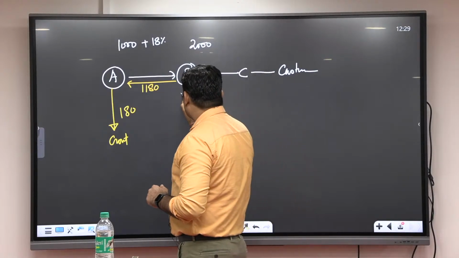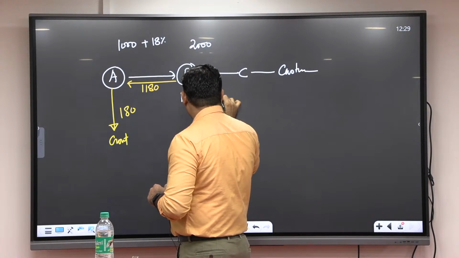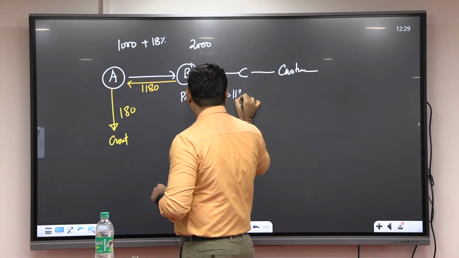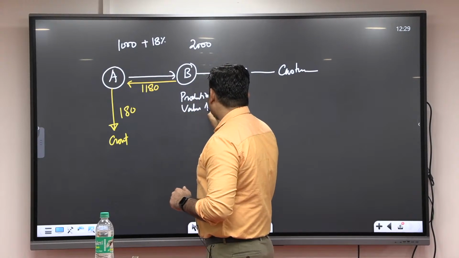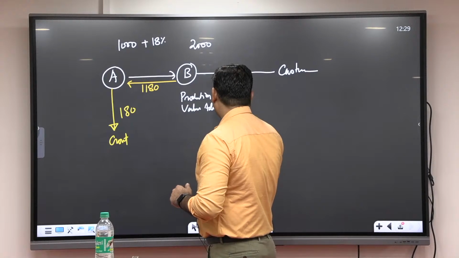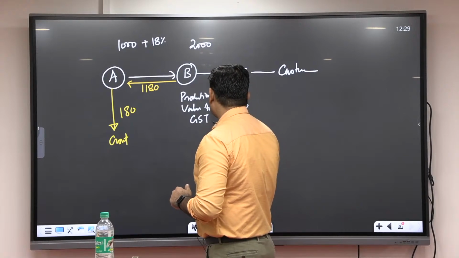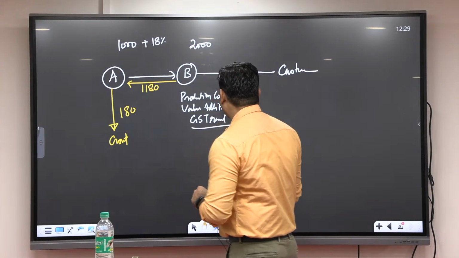So the production cost is how much? 1,180. Valuation, 2,000. Fine. GST refund, 1,180 rupees.